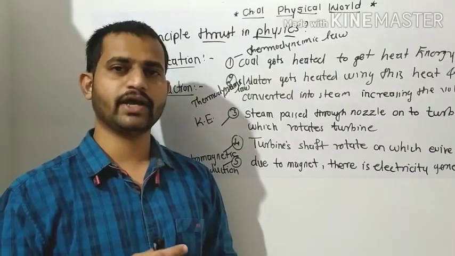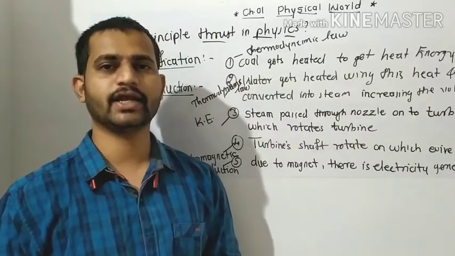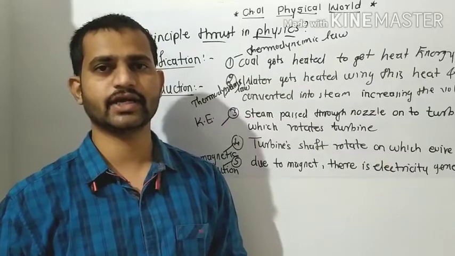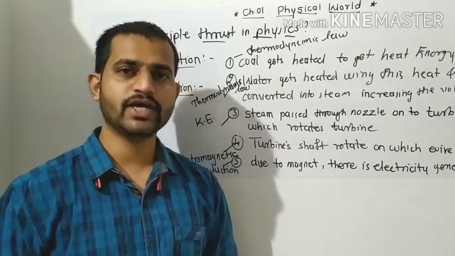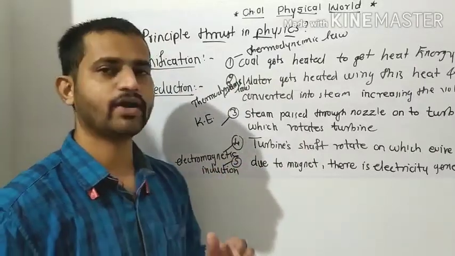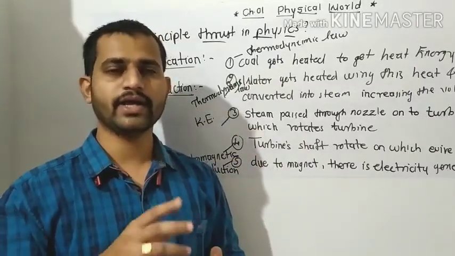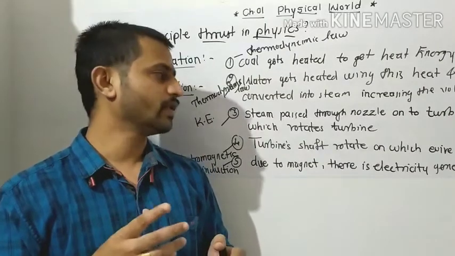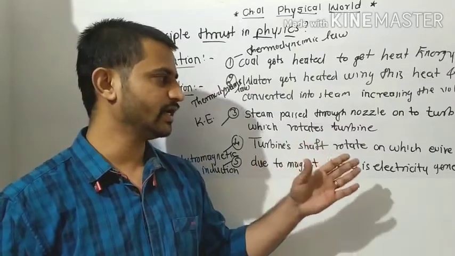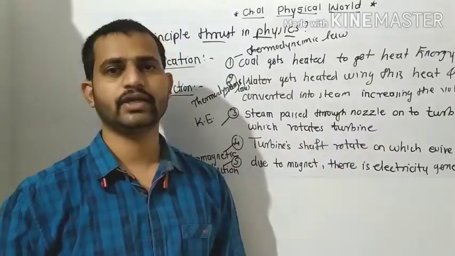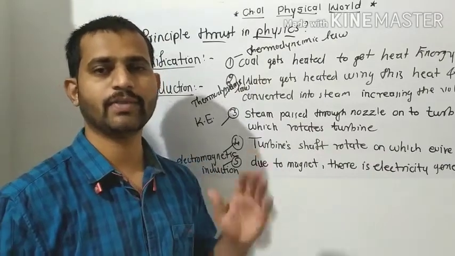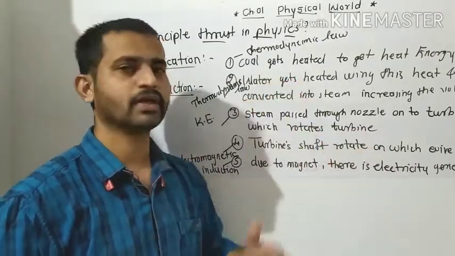When the magnet is rotated around the wire, electric current gets generated inside that wire. Okay, so likewise we are using that process, the law of electromagnetic induction here, and we are rotating the wire in the magnet. Due to that phenomenon, the electric current gets generated in that wire and we can get the electricity there.